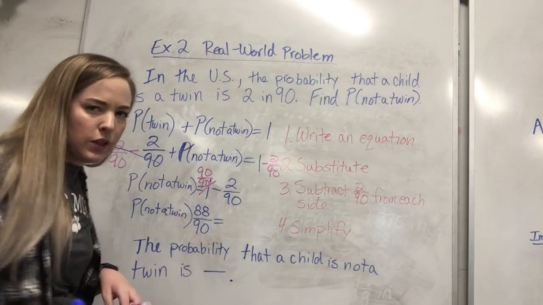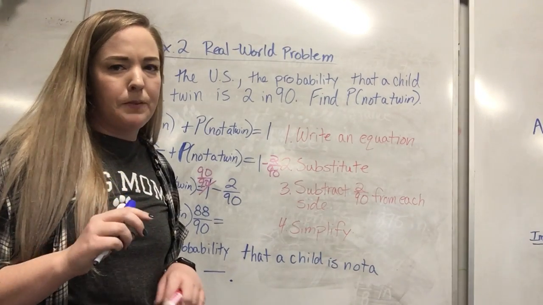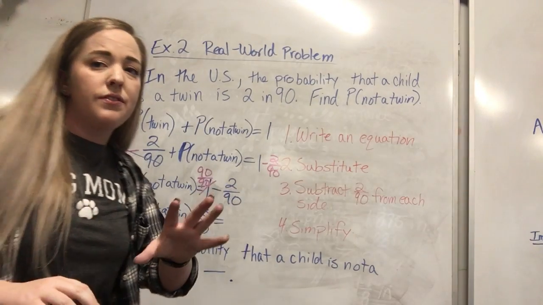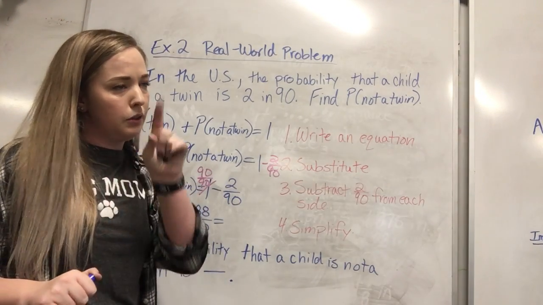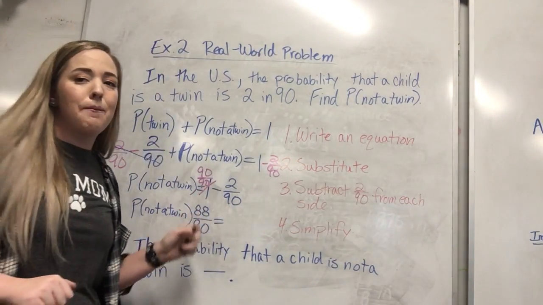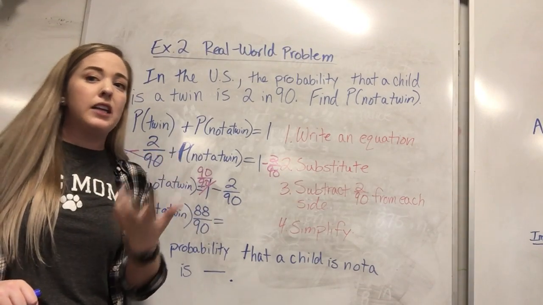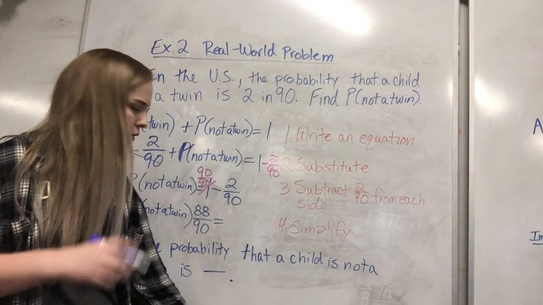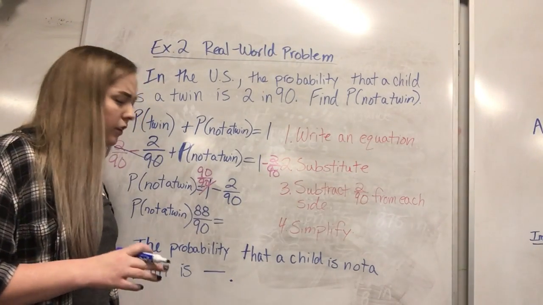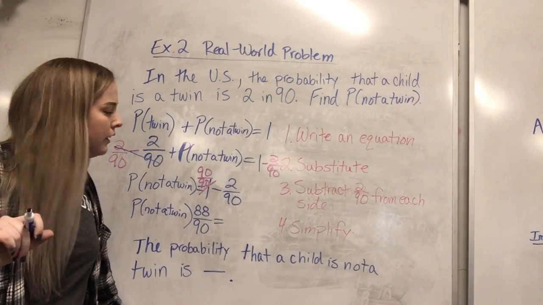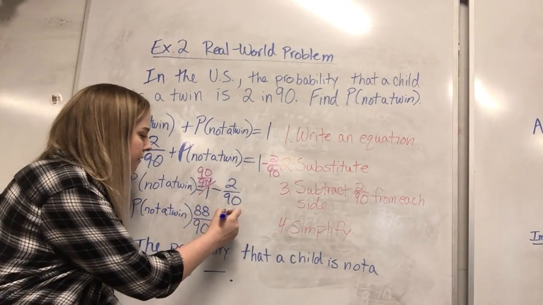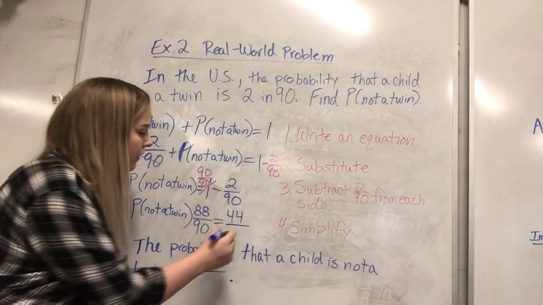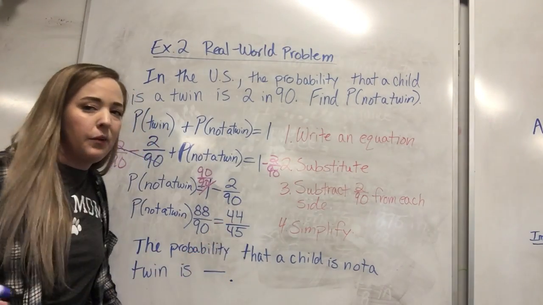Now, I will tell you this, it can be reduced, okay? So, not such a crazy number, okay? Use your rules of divisibility. Hopefully you have your little flip book. Okay, these are both even numbers, so we are going to divide it by 2. So 88 divided by 2, I'll give you a second to do it, or you can pause the video. You may be using your calculators, okay? So 88 divided by 2, you should get 44. And 90 divided by 2, you should get 45. And that's it. We can't reduce that anymore.